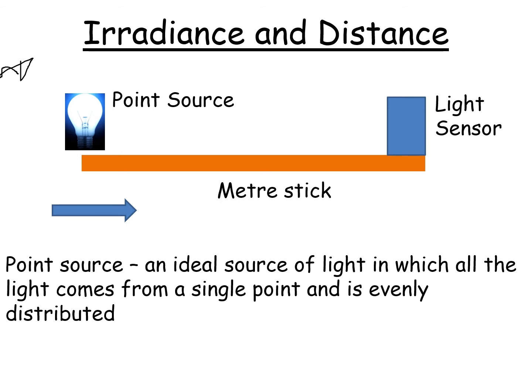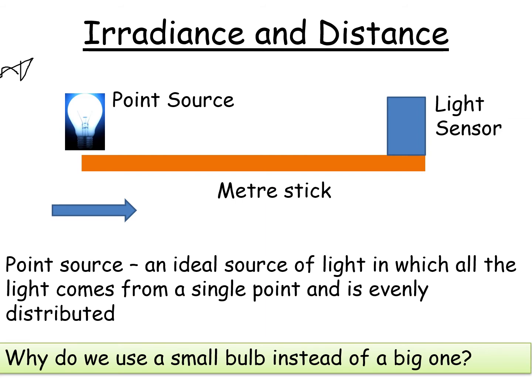A point source is an ideal source of light in which all the light comes from a single point and is evenly distributed. So make sure you know this definition. And why do we need to know that? Because one of the most common exam questions you'll get about this experiment is, why do we use a small bulb instead of a big bulb? Okay, and the answer is this.